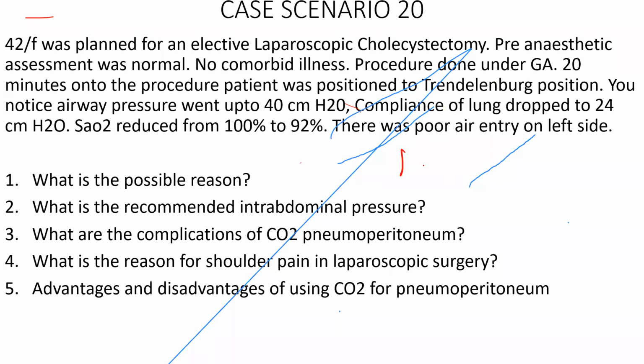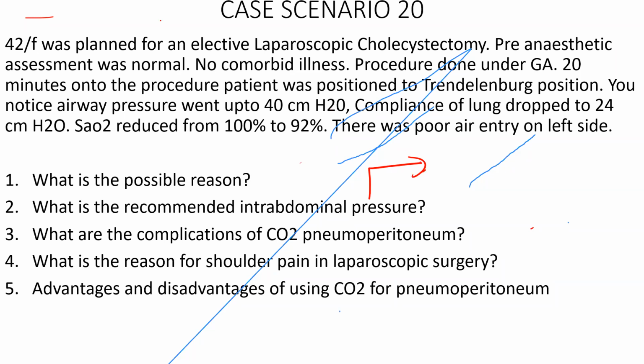When you do a laparoscopy, normally for the initial 15 to 20 minutes, the EtCO2 goes up because the carbon dioxide is absorbed from the peritoneal layer into the circulation. But after 15 to 20 minutes, the EtCO2 plateaus. Beyond the 20 or 30 minute range, if you again find an increase in carbon dioxide concentration, it is more likely that the patient has capnothorax. In addition, if you have these symptoms and the EtCO2 rising after a plateau phase of 20 minutes, the patient is likely to have capnothorax. With carbon dioxide embolism, they'll have a paradox: an acute decrease in the end-tidal carbon dioxide concentration. Okay, good. What is the recommended intra-abdominal pressure?